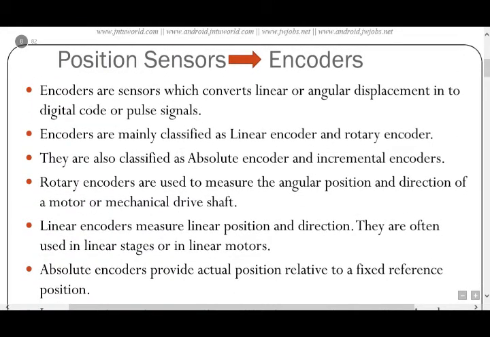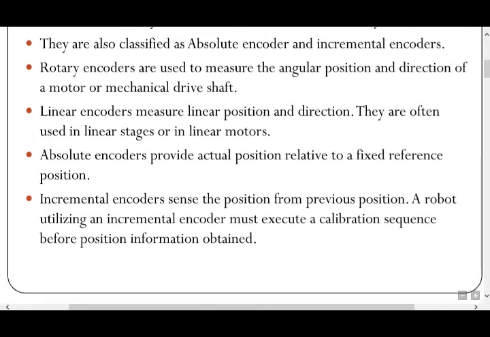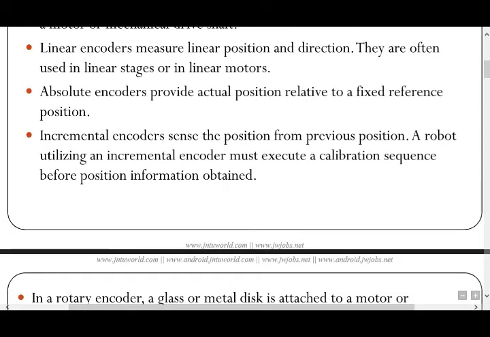Next, the third classification of position sensors: encoders. Encoders are sensors which convert linear or angular displacement into digital code or pulse signals. Encoders are mainly classified as linear encoders or rotary encoders. They are also classified as absolute encoders and incremental encoders, two types. Rotary encoders are used to measure the angular position and direction of a motor or mechanical drive shaft. Linear encoders measure a linear position and direction. They are often used in linear stages or in linear motors.